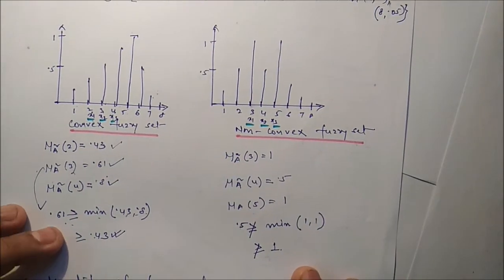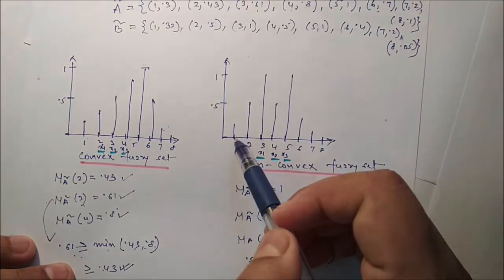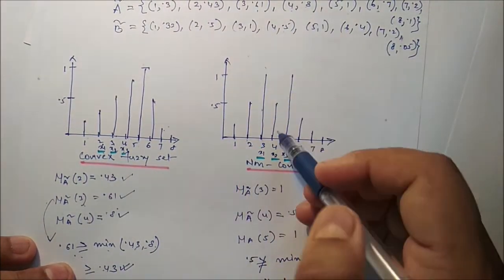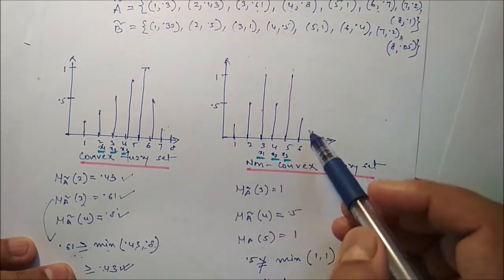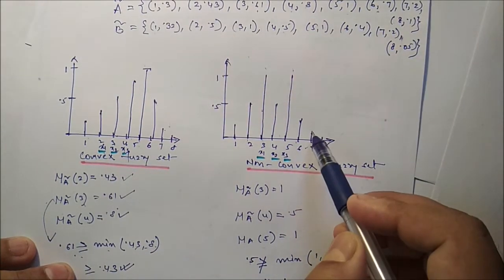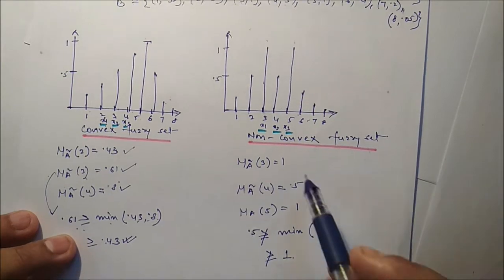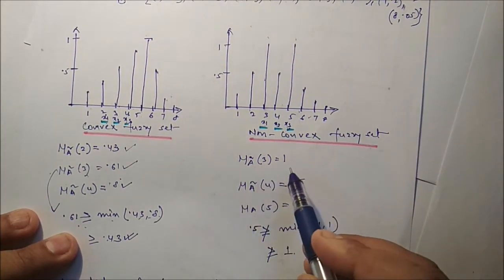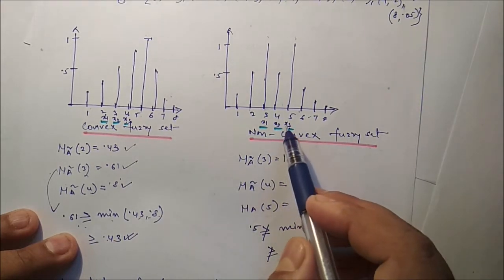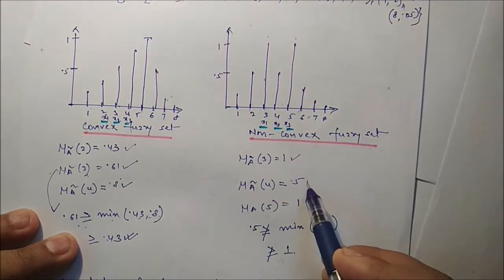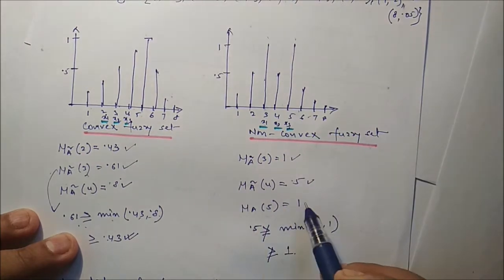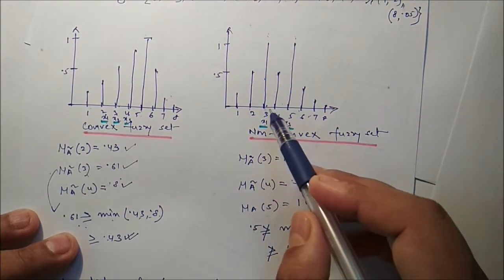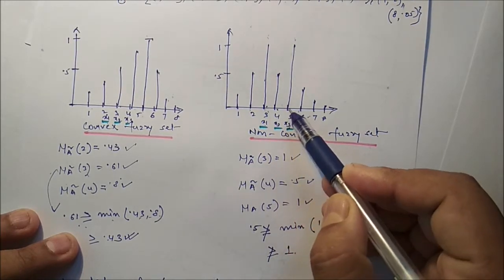Now we can check this example. Here 1 is 0.32, 2 is 0.5, 3 is 1, 4 is 0.5, 5 is 1, 6 is 0.4, 7 is 0.2, and 8 is 0.05. Now we can check any 3 values, say x1, x2, and x3. So x3 is 1, x4 is 0.5, x5 is 1.